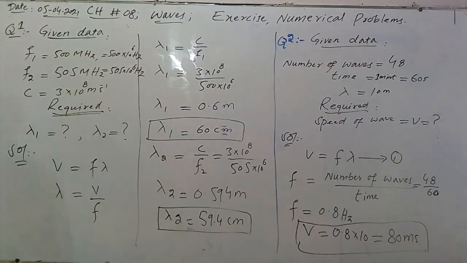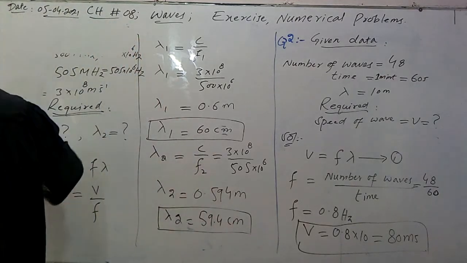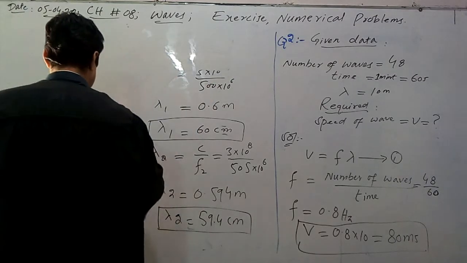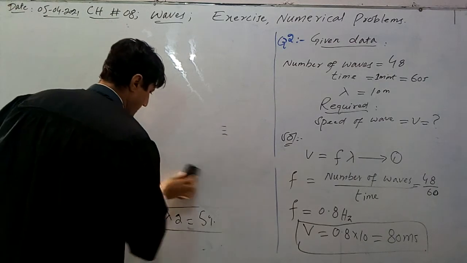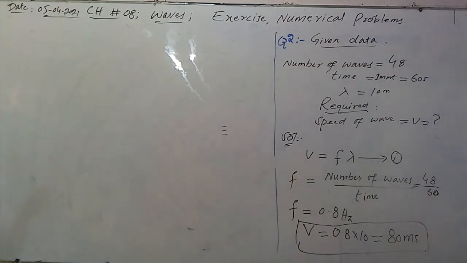So let me write the required data for question number 3.